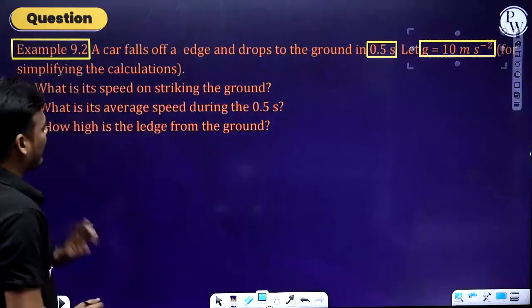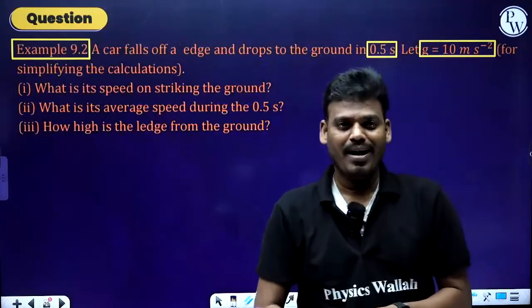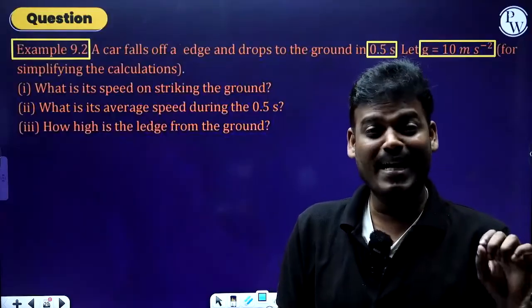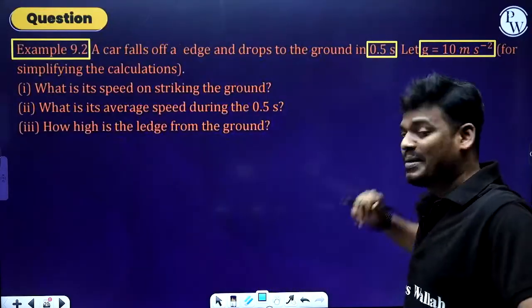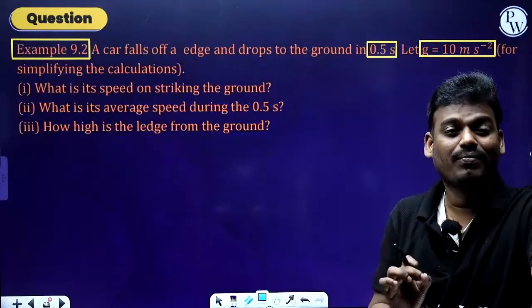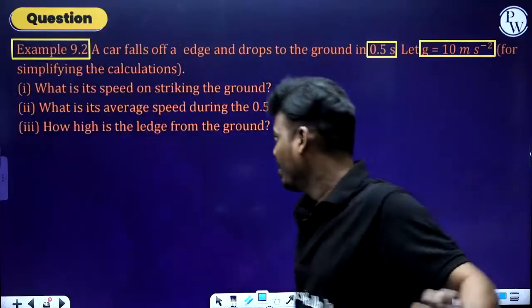For simplifying the calculation, sir, why have we considered 10 meter per second square? Actually, the g value is 9.8 meter per second square. But why have we considered 10 meter per second square? The reason is for simplifying calculations. Okay, the first one.